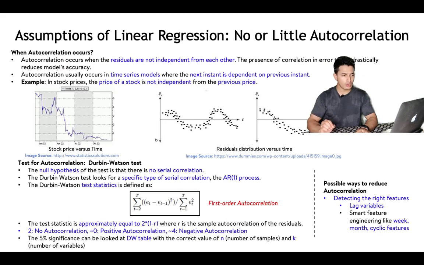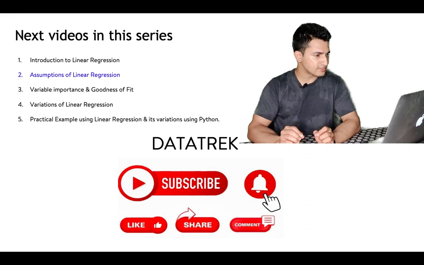And last is no or little autocorrelation, which assumes that the residuals or error terms should be independent of each other. There should not be any autocorrelation between the residuals. That's it for this video. In the next video, we will look at variable importance and goodness of fit.